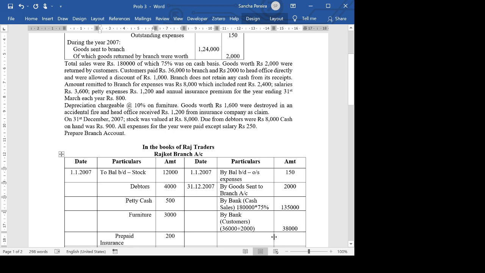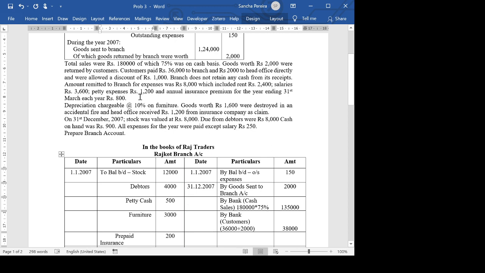Perfectly fine. Next one. Discount, I told you it doesn't come, but I showed you indirectly how it is reflected in the debtors account, or it affects the closing balance of debtors. Okay, so it doesn't come. This has to be ignored. Branch does not retain any cash from its receipts. We've already taken the statement into account by showing these items.